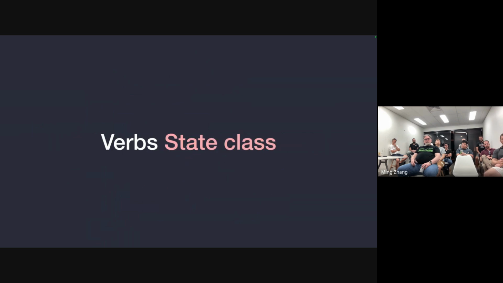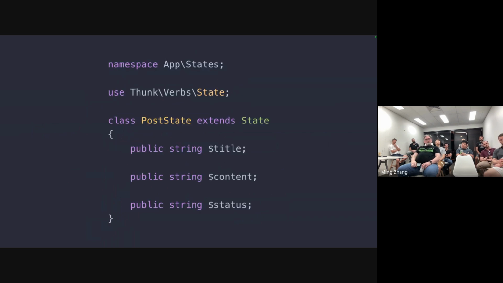So let's have a look at what a state class looks like. Here we have a PostState and it has 3 properties: title, content, and status. And it extends the Verbs State class. Again, pretty simple, easy to follow.